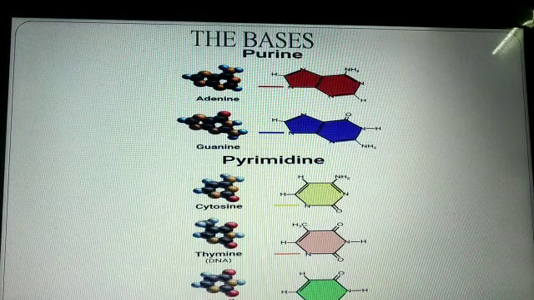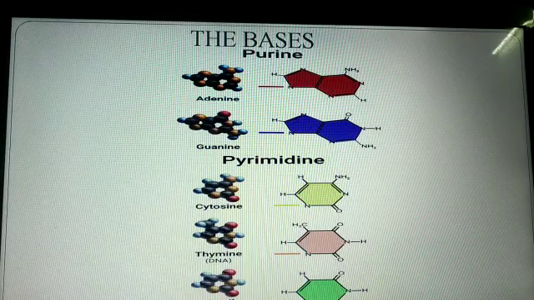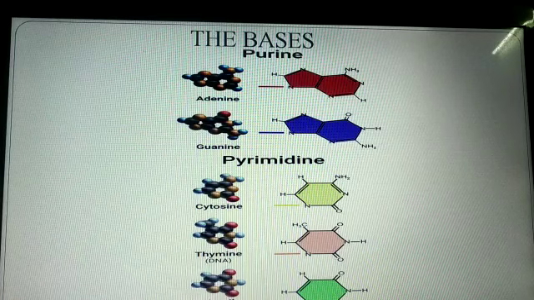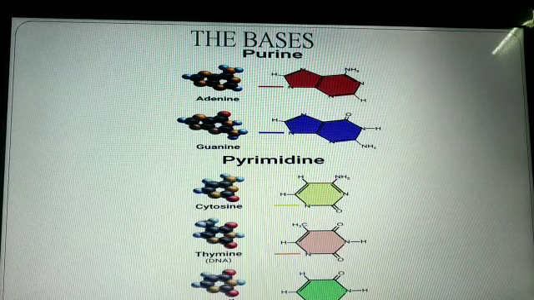They are connected to deoxyribose and a phosphate group. These molecules are known as deoxyribonucleotides and are the direct precursor to DNA. The bonds between nucleotides are known as phosphodiester bonds, because they take place between the phosphate group of one nucleotide and the deoxyribose sugar of the next nucleotide.